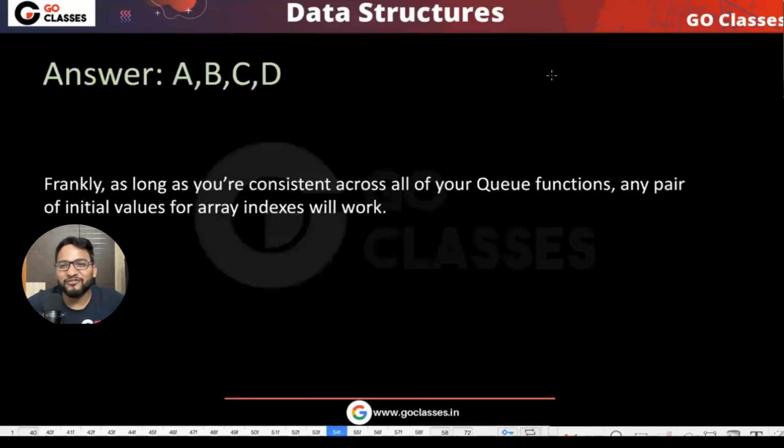Okay. So frankly, as long as you're consistent across all the queue functions, any pair of initial values of the index will work. You just need to modify your push and pop functions. That is all.